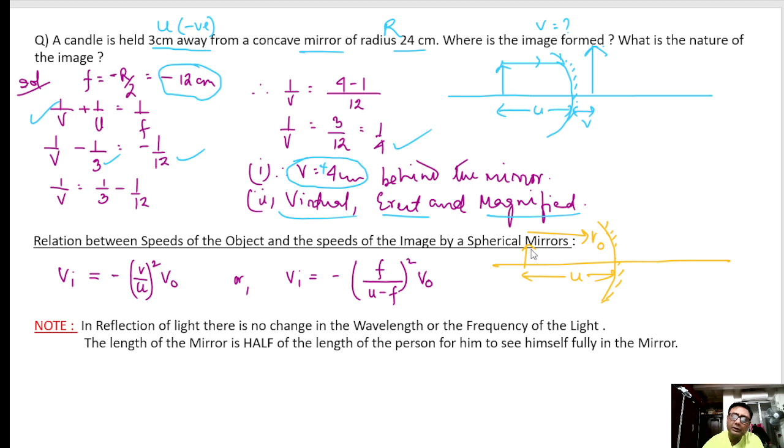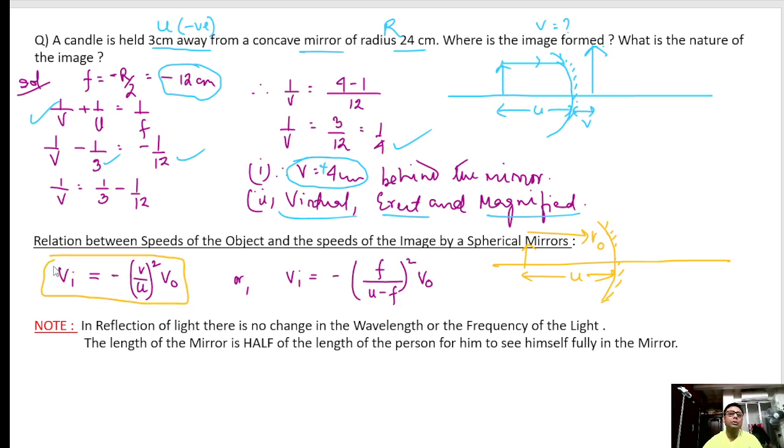If the object is moving at a speed of V0 towards the mirror, how fast will the image move towards the mirror? So this is the formula.